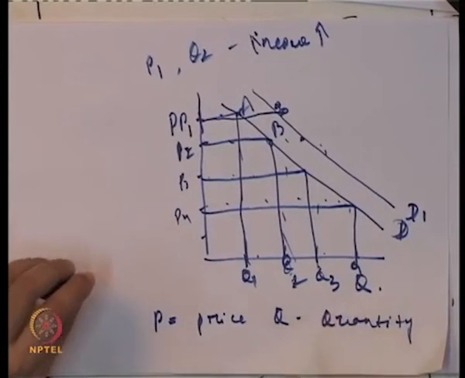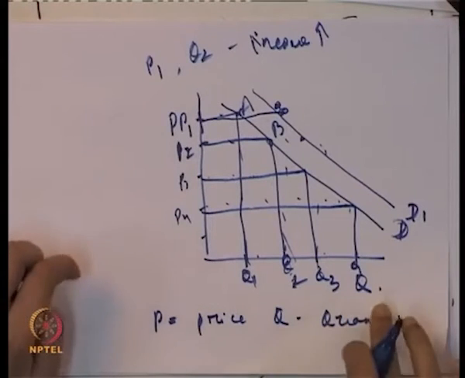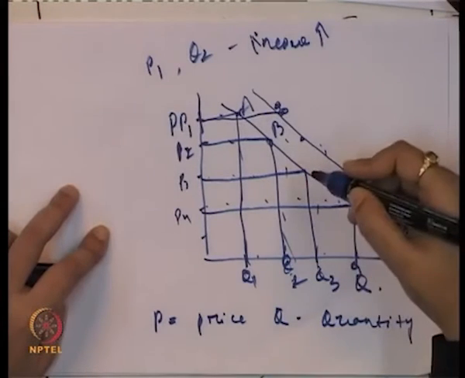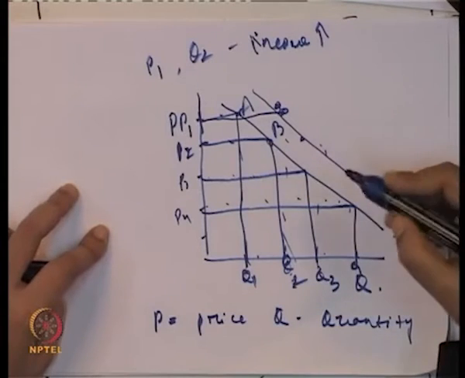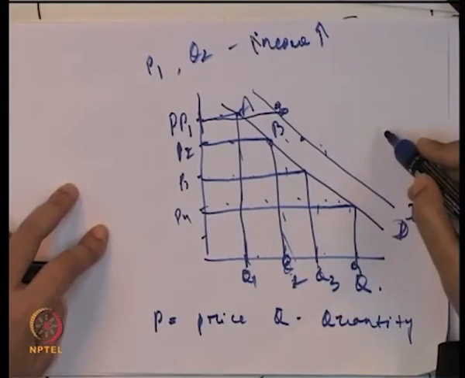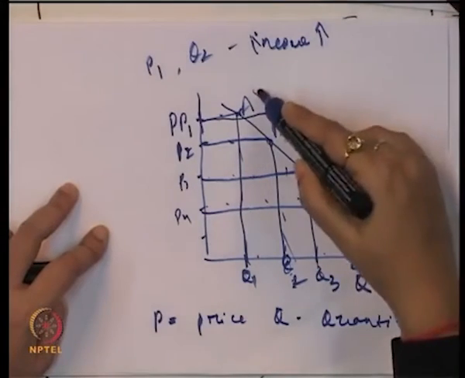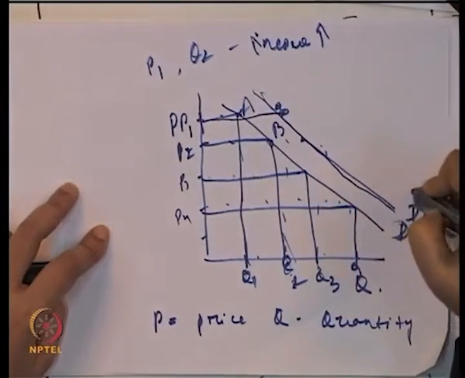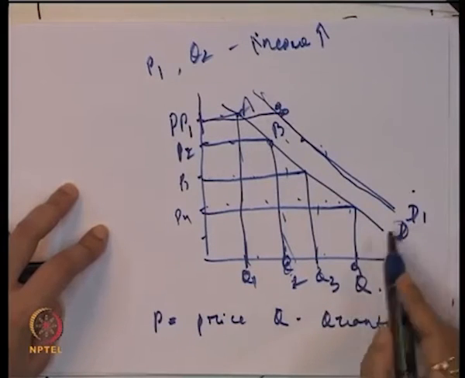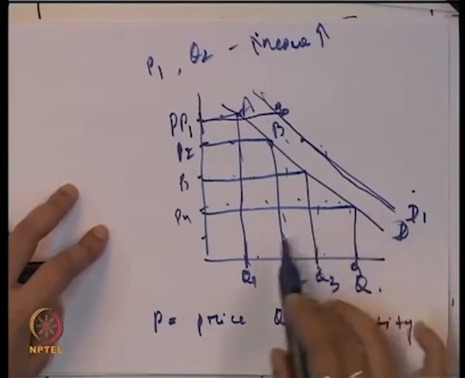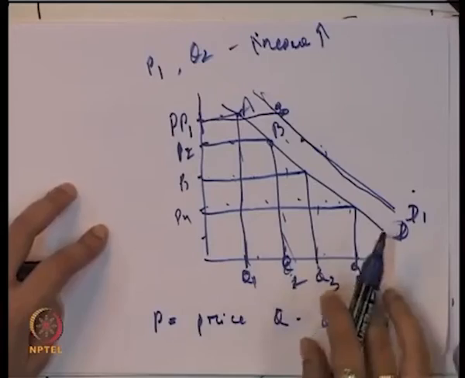So at the same level of price, if there is an increase in the income, that leads to an increase in the quantity demanded, because income and quantity demanded are positively related. The demand curve shifts from D to D1, and in this case there is a shift in the demand, there is no movement along the demand curve.